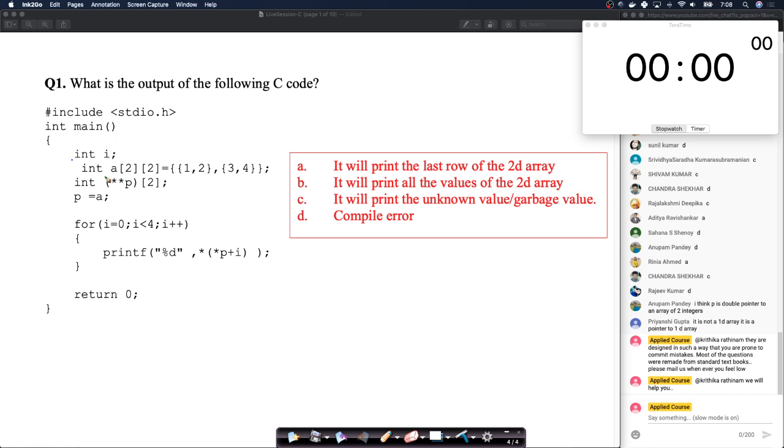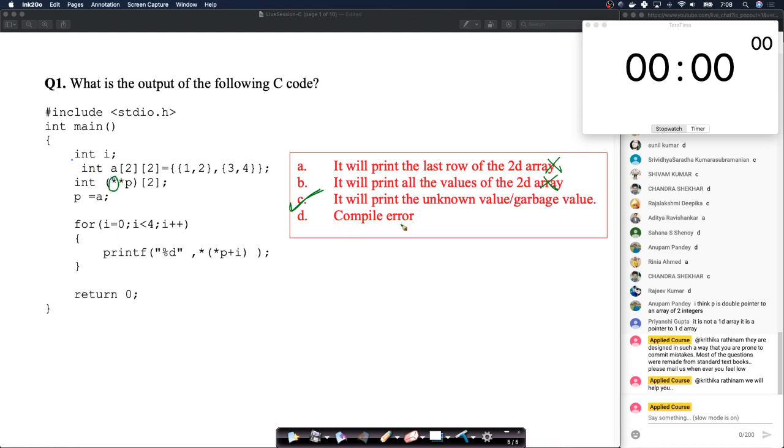So just one line, if this star did not exist, the answer would be B. By just adding one more pointer, we have made this question tricky. So the right answer here is actually C. Because we're not given more options, it will print the last row? Certainly not. It will print all the values in the 2D array? No. It would have printed this if this star did not exist.